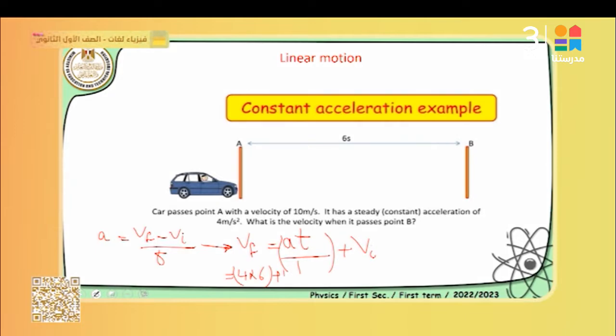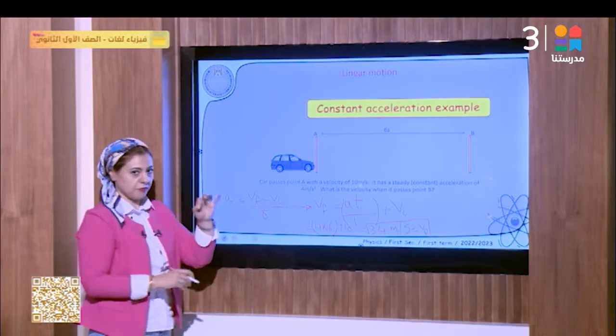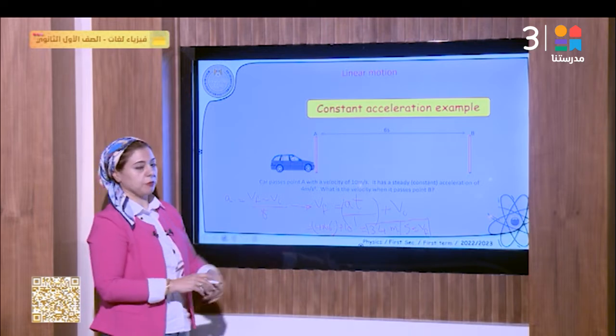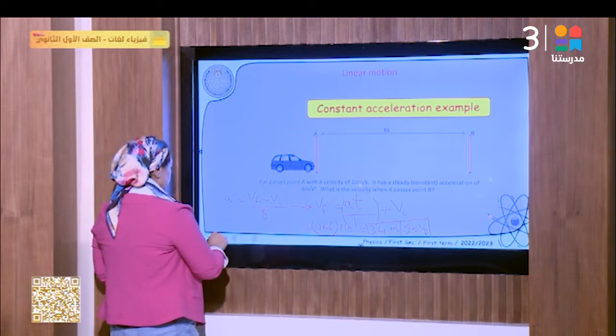So plus 10, 4 times 6 equals 24. 24 plus 10 equals 34 meter per second. And this is the final velocity. It means when the object gets to this point, its velocity will be 34 meter per second.